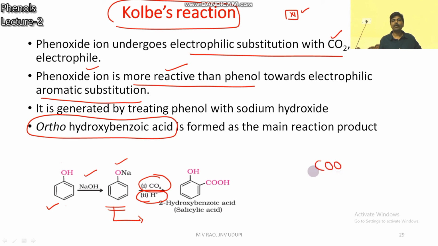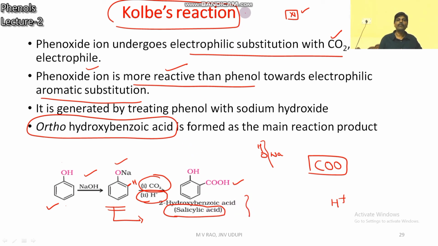CO2 adds at the ortho position where H is present, giving COOH. Because of acidification, ONa becomes OH. This is called salicylic acid.